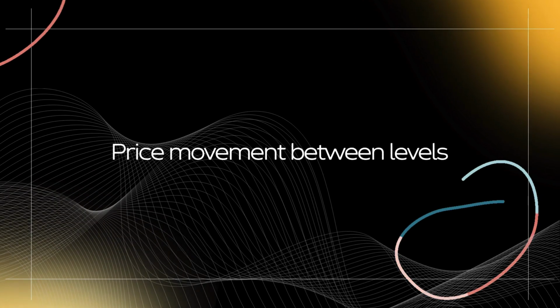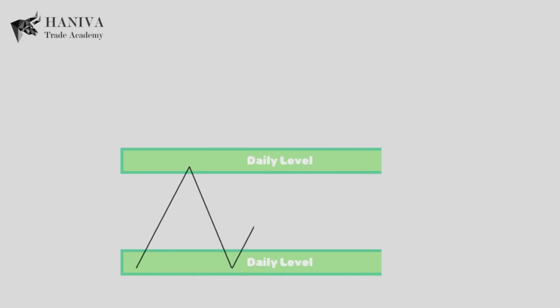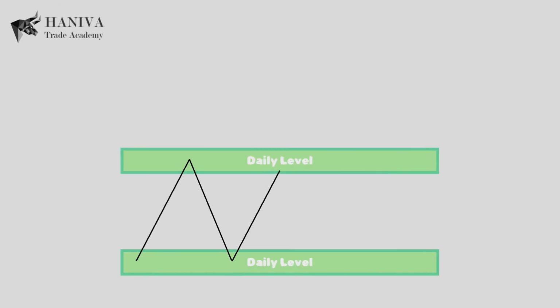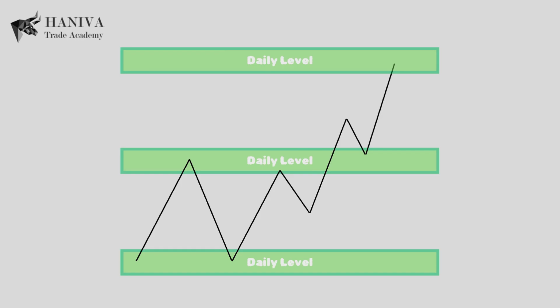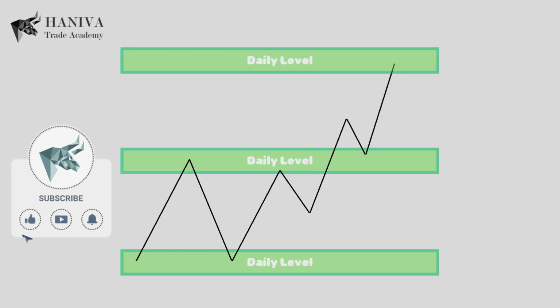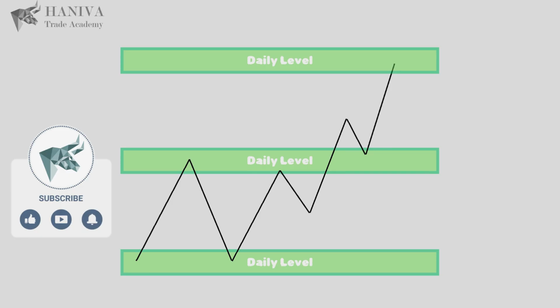Price movement between levels. The price is always between two equivalent levels in movement. After breaking each level, it moves itself to the next equivalent level. When the price has returned from the daily level, we should consider that the price movement is towards the next daily level, and if it breaks the daily level, it will move to the next daily level. This applies to all time frames.